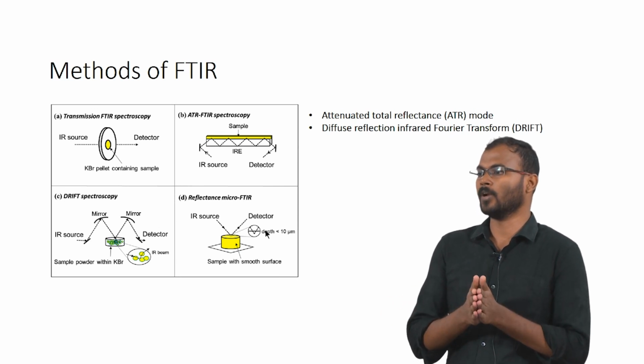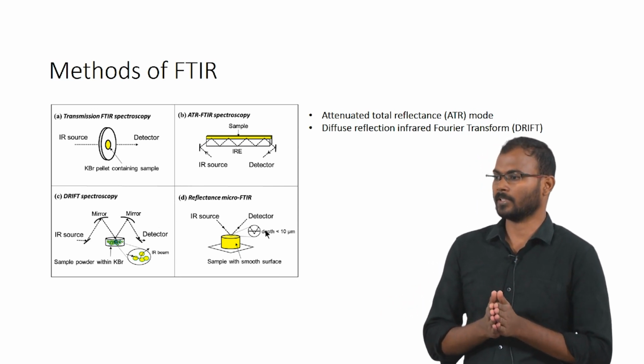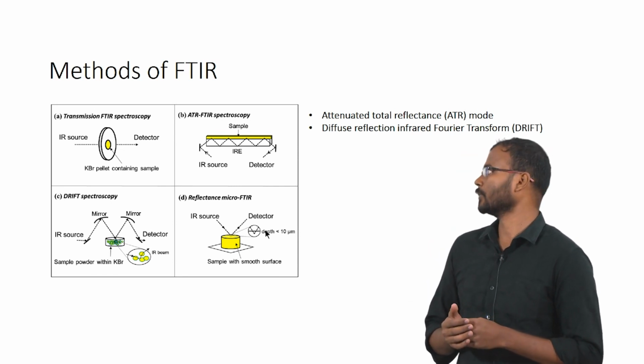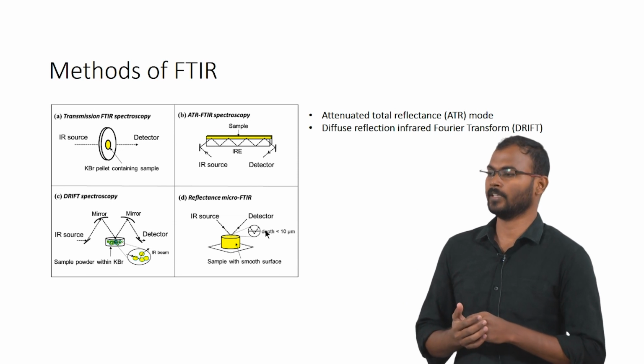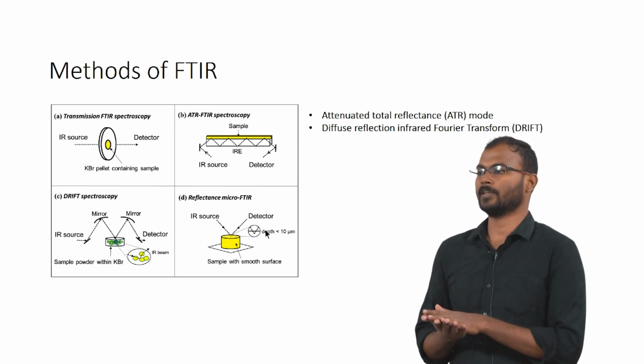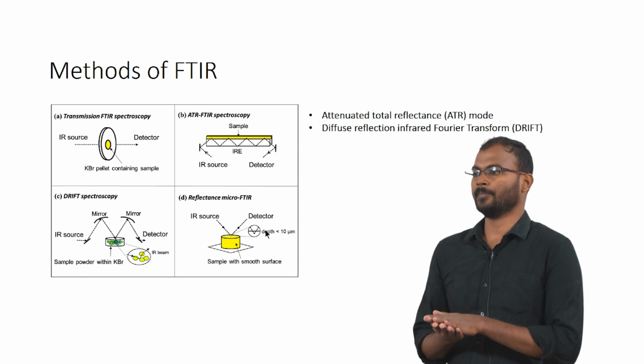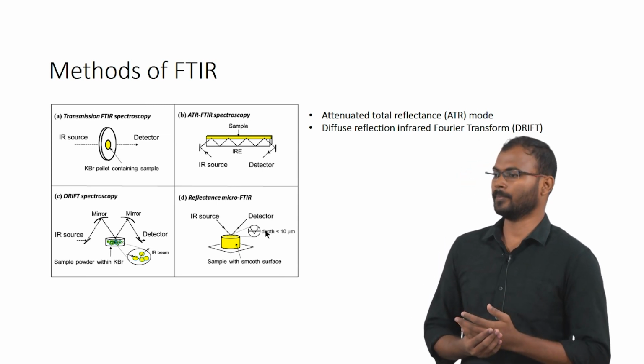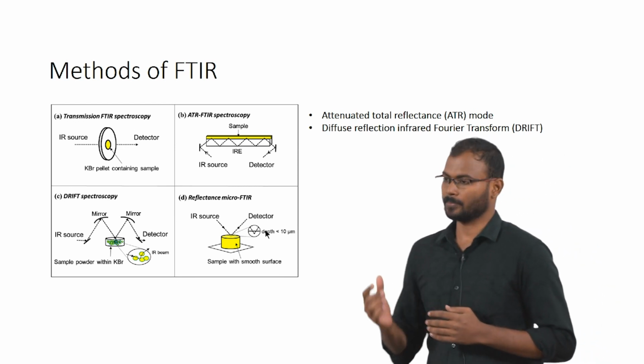If it is completely blocked, you cannot observe any spectrum. To avoid that obstacle, we use ATR FTIR spectroscopy, which has a reflective surface, so that even if your material is highly opaque, it will produce the spectrum.